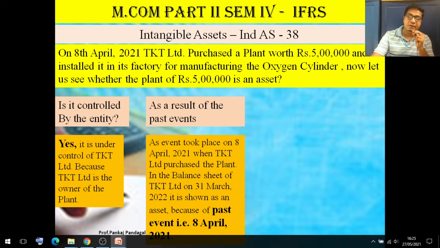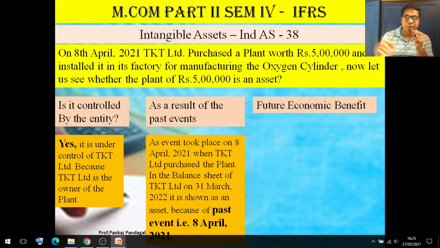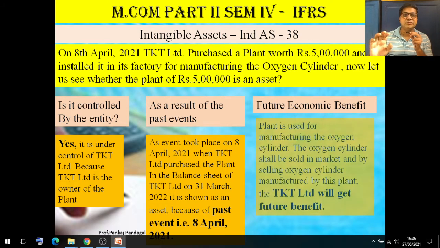Now the third parameter, future economic benefit: whether our asset will be used for production and economic benefit in the future. The answer is yes, the plant is used for manufacturing oxygen cylinders. The oxygen cylinders shall be sold in the market, and therefore TKT Limited will gain future benefit.